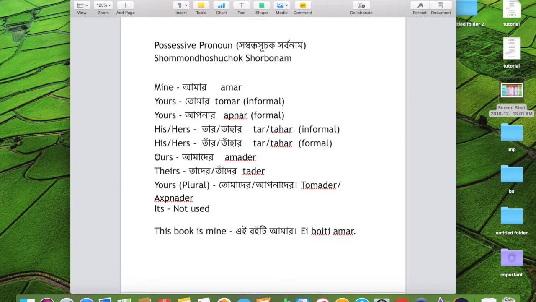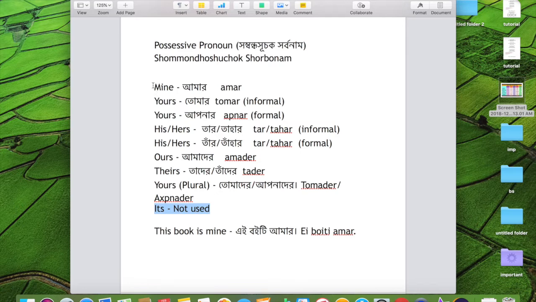Our becomes ours. The possessive adjective is our, and the possessive pronoun becomes ours. So it's basically adding an s at the end. And the plural your, the possessive pronoun in English, is not used, so I'm not even going to go over that. And in Bengali, it's not used either. It's very, very rare, a case by case situation, and we don't use that often.